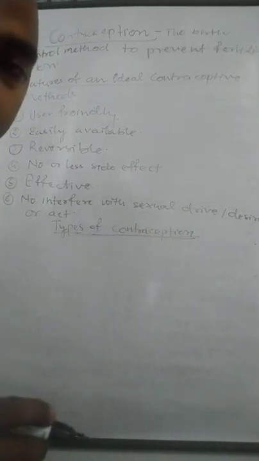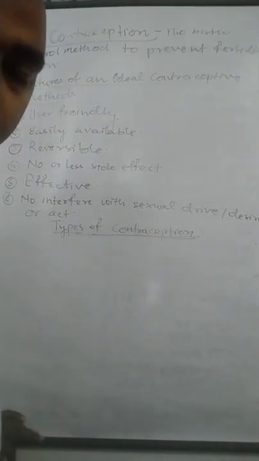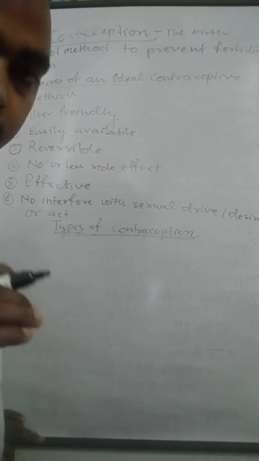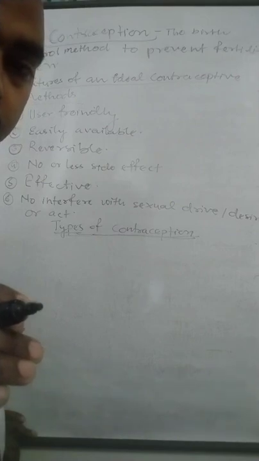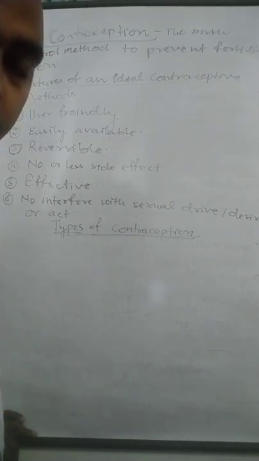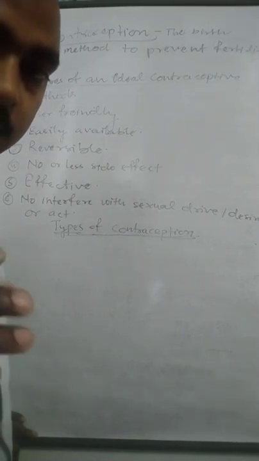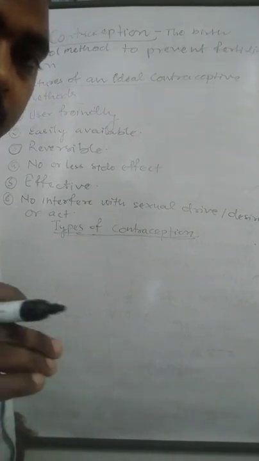We can group contraception into different categories on the basis of its nature, its shape and its reversibility.